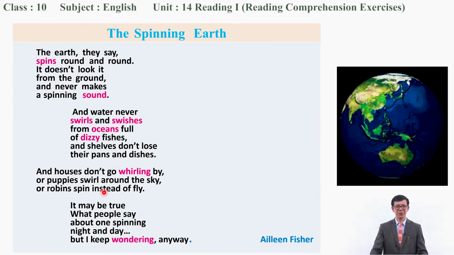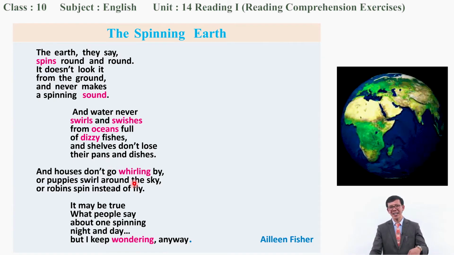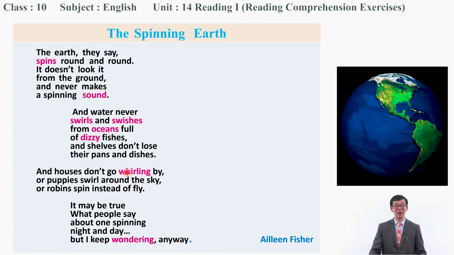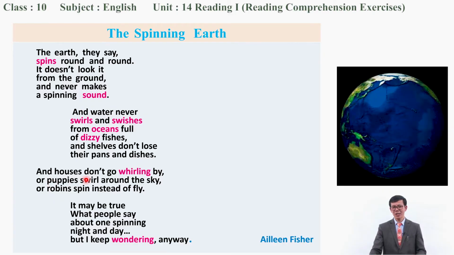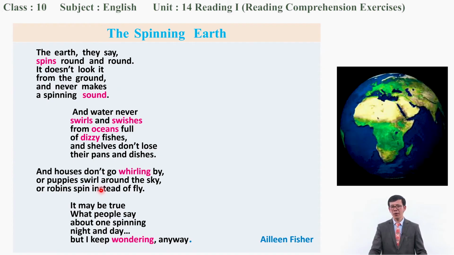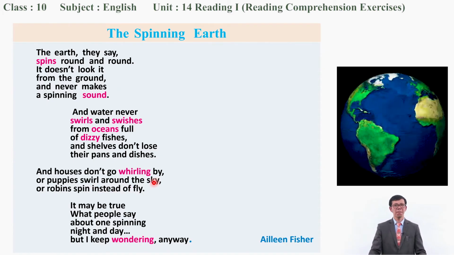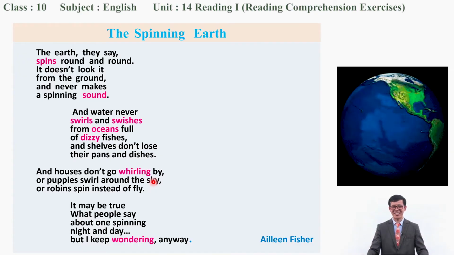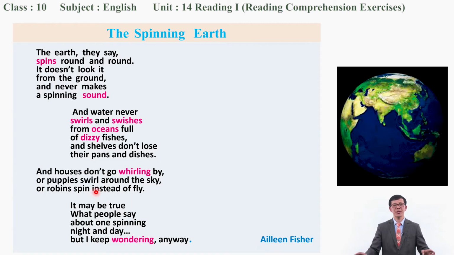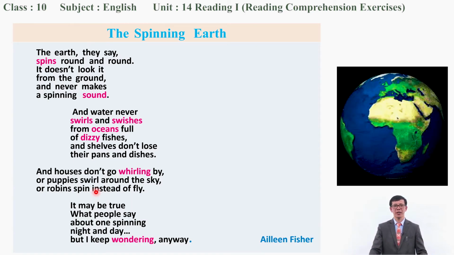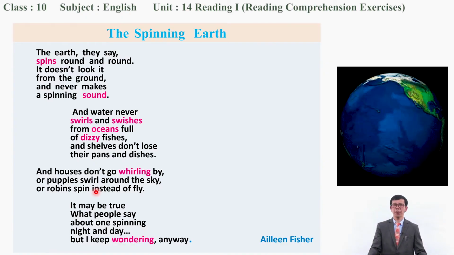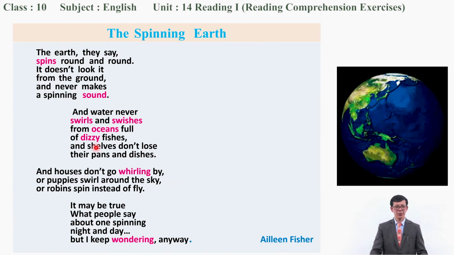And houses don't go whirling by, do they? Maybe during an earthquake. But here, houses don't go whirling by, or puppies swirl around the sky. Have you seen that? I have not. You also haven't. Or robins spin instead of fly. You have seen the robins, the birds, fly in the sky. But have you seen the puppies or the birds spinning round and round? Not exactly, right?